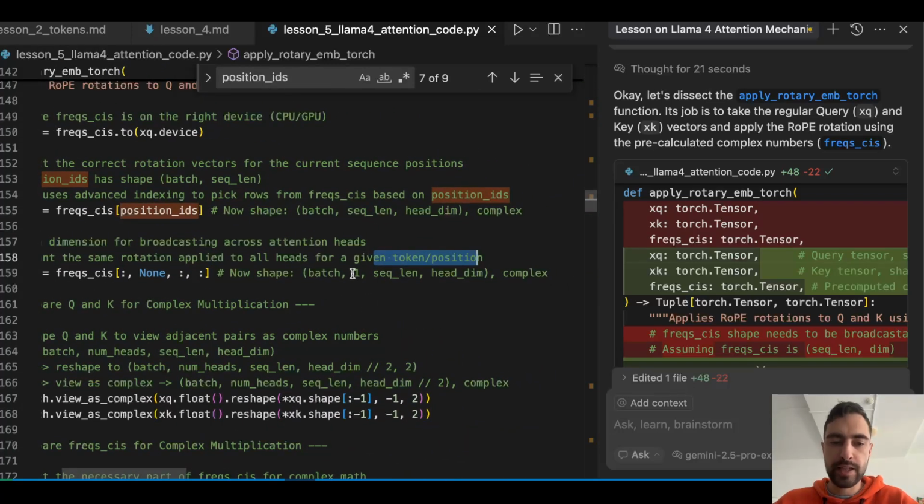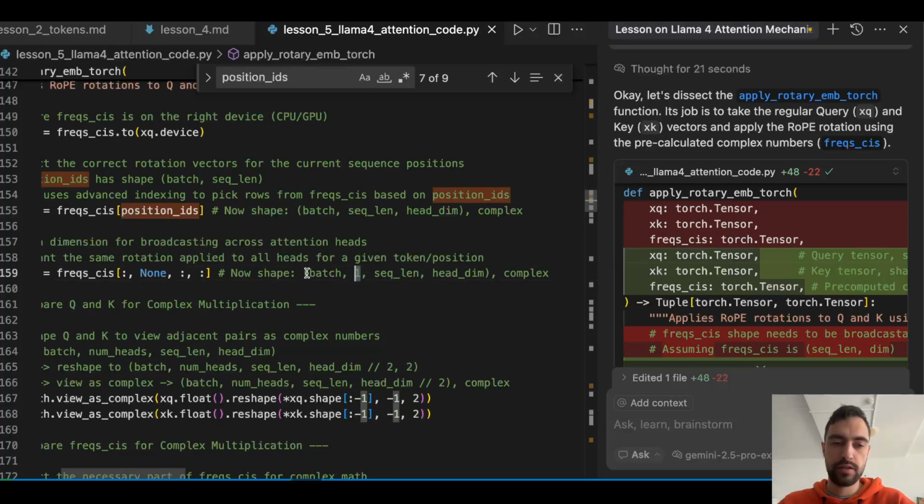So you see here, we don't have attention heads. We have one head dimension and that's it. But now we want to add these positional encodings to every head. So we create an extra dimension here for heads.